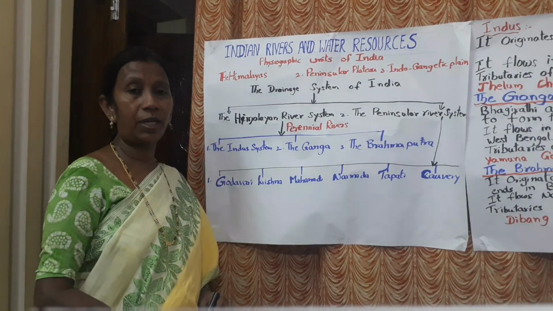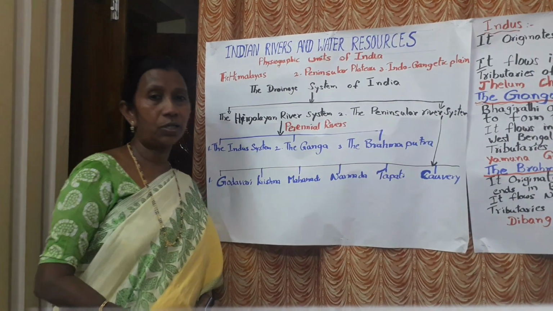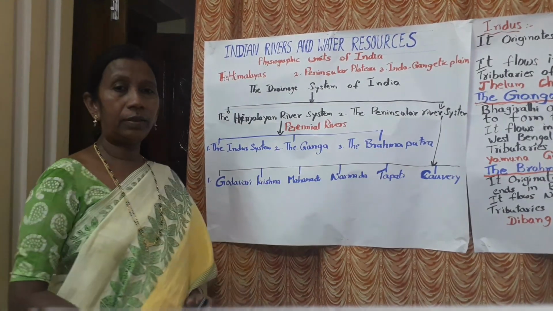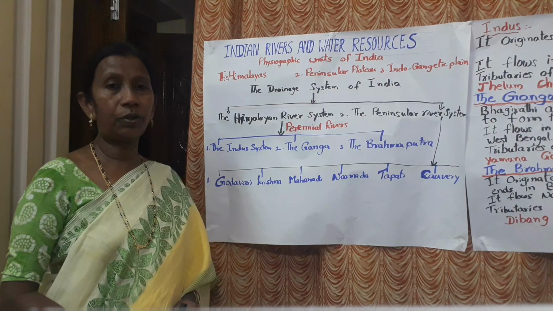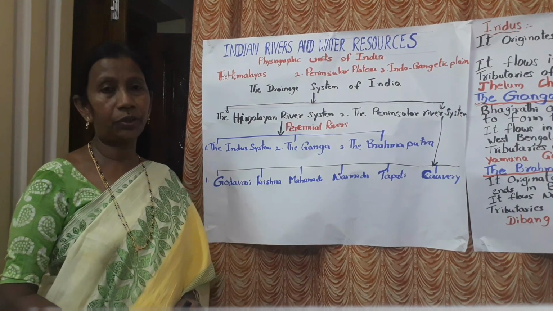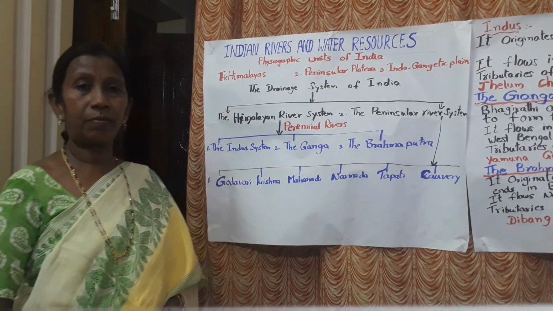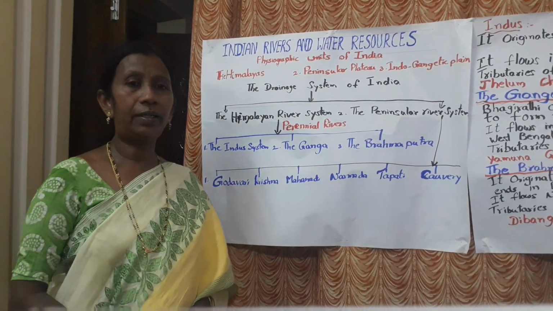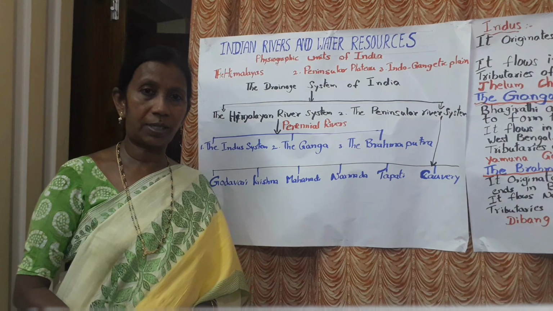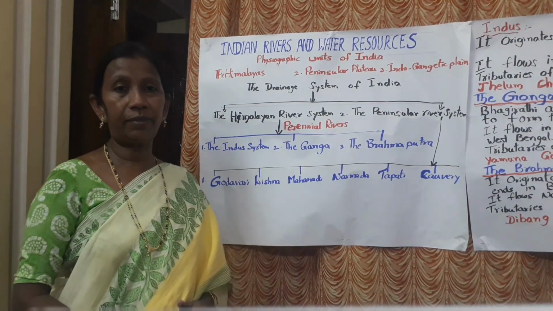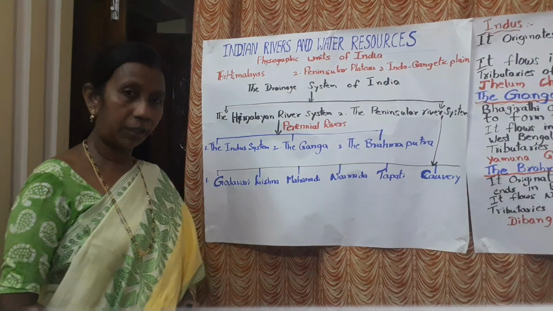What are the sources of the water? In the rainy season, due to rainfall, the rivers get water. But in other seasons, say summer or winter, from where are they getting water?